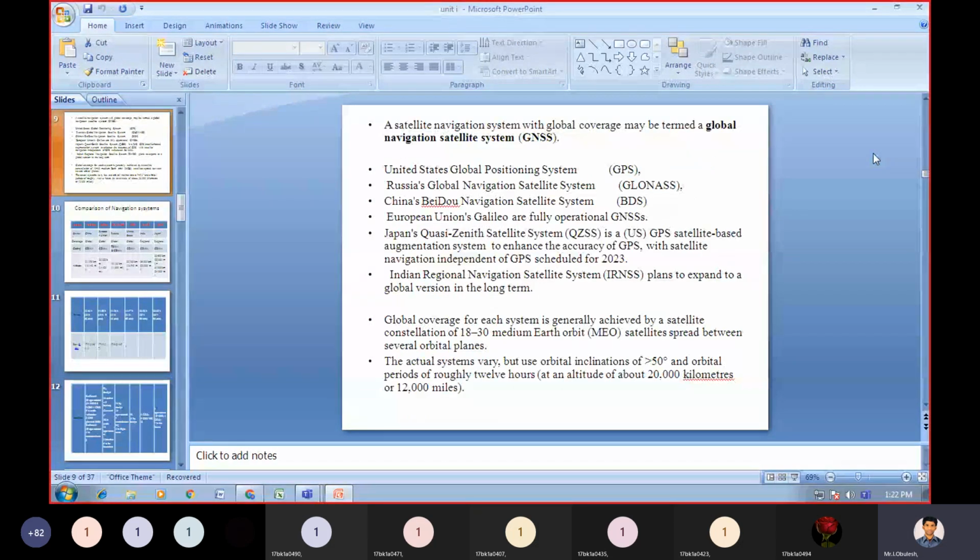A satellite navigation system with a global coverage may be termed a global navigation satellite system, GNSS.